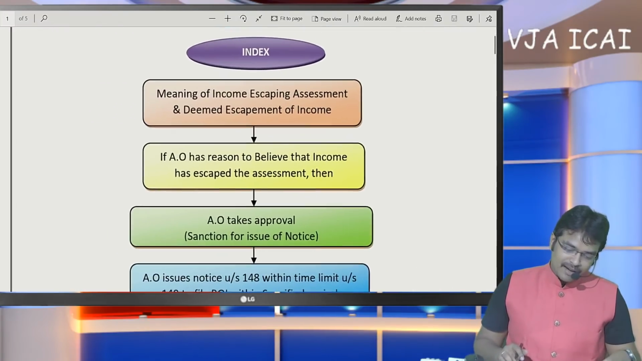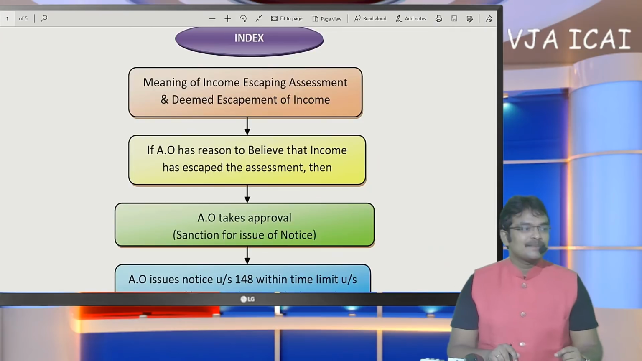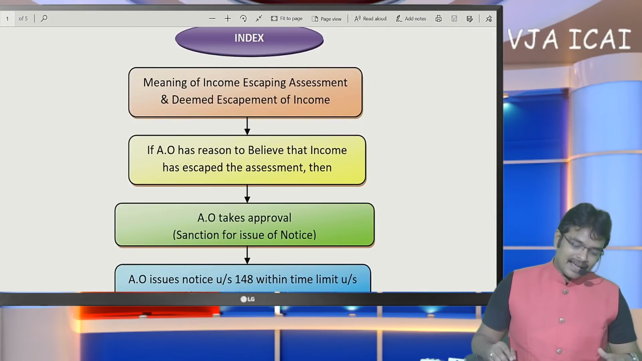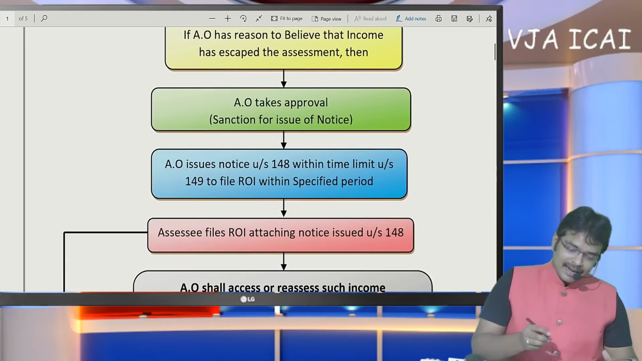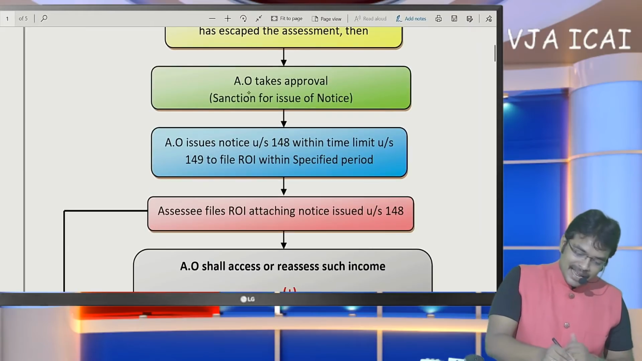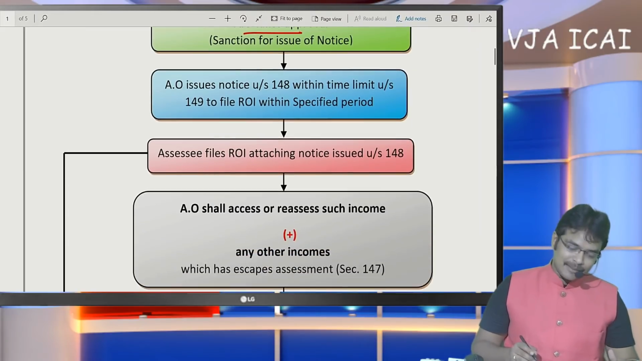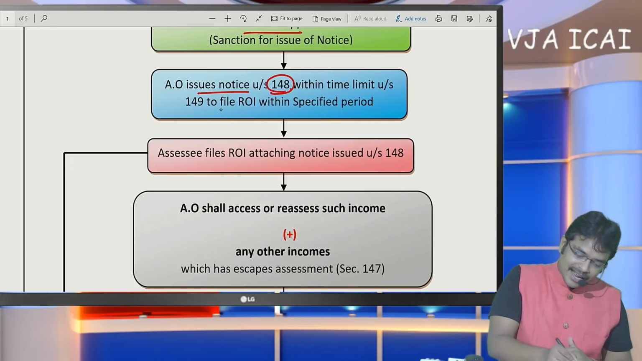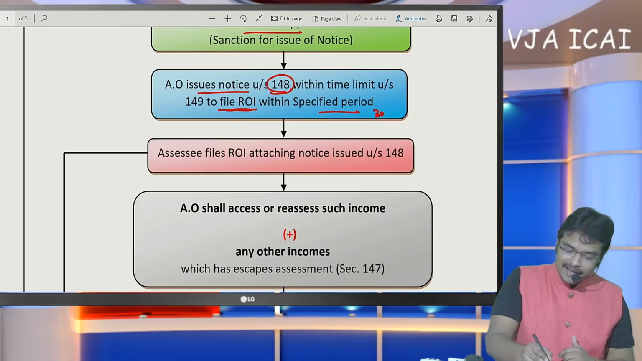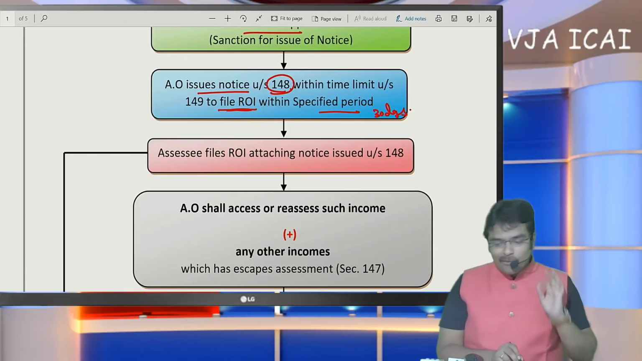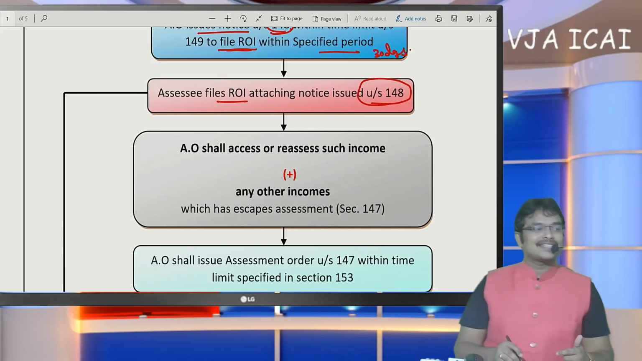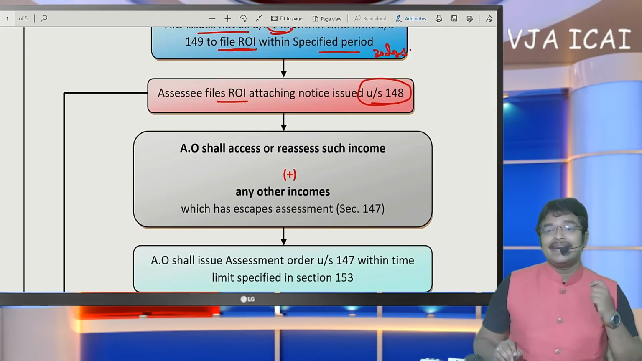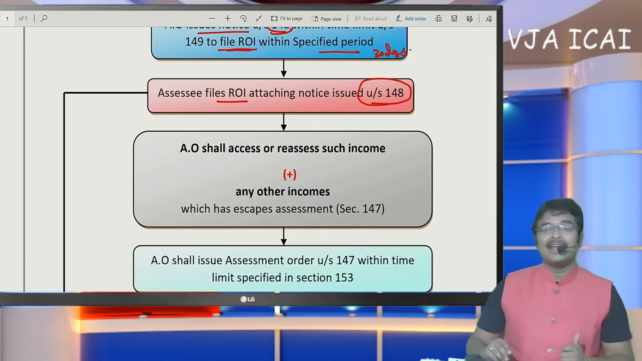Sir, if you refer, I am presenting you the income escaping assessment procedure in a detailed manner. First we have learned the meaning of income escaping assessment. And then if the AO has reason to believe, then the AO takes approval. He has taken the approval of the assistant commissioner and issues notice under section 148 to file the return of income within the specified period. They have specified here as 30 days. Now what is the SSE required to do? He is required to file the return of income attaching this notice under section 148. If you select section 148, it asks in CPC online at the time of filing, it is going to ask for the attachment of the notice under section 148.